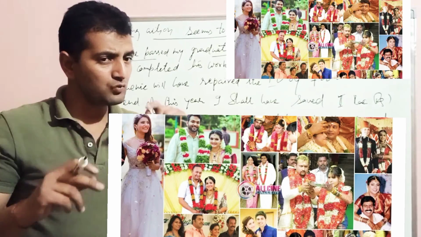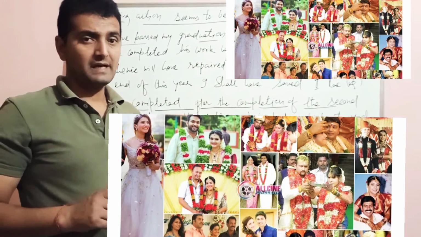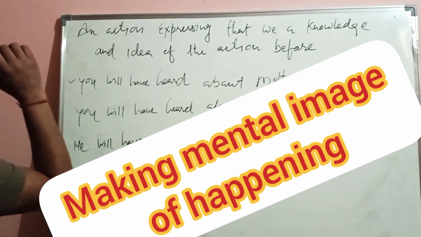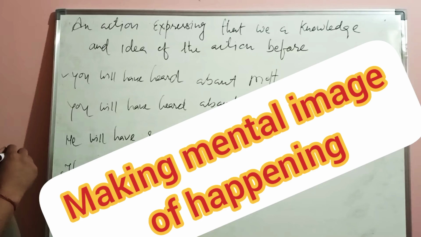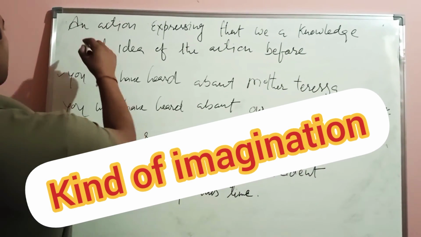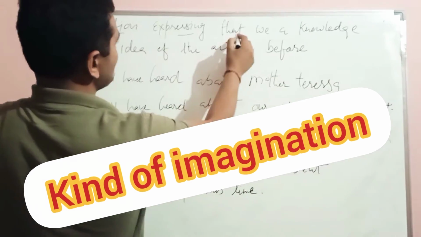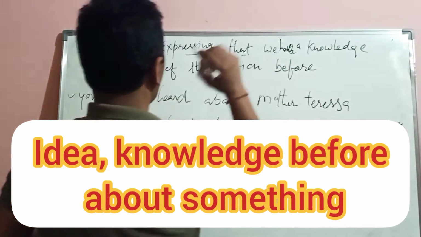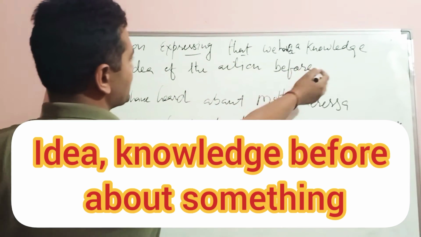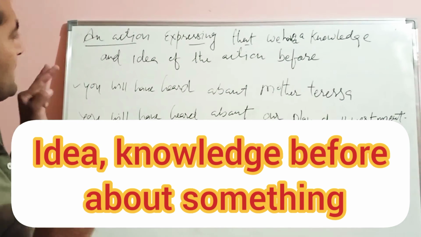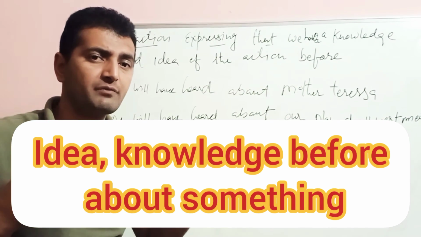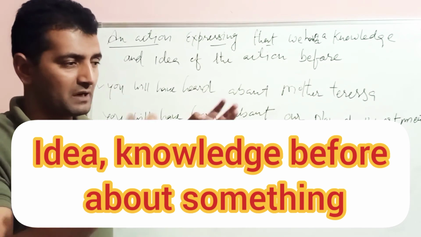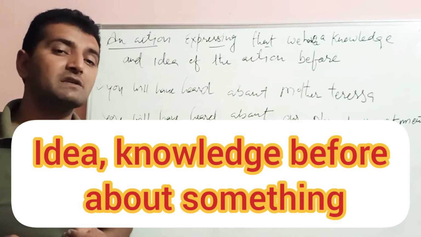Okay, and there is one more expression that I will let you know in the next slide. It's very important. This is the last one here in future perfect tense. An action expressing that we have a knowledge and idea of the action before. Means this is the kind of expression in which we assume that we already knew something about, जिसके बारे में शायद हमें पहले से ही पता है. इस तरह की स्टेटमेंट इसमें एक्सप्रेस की जाती है.